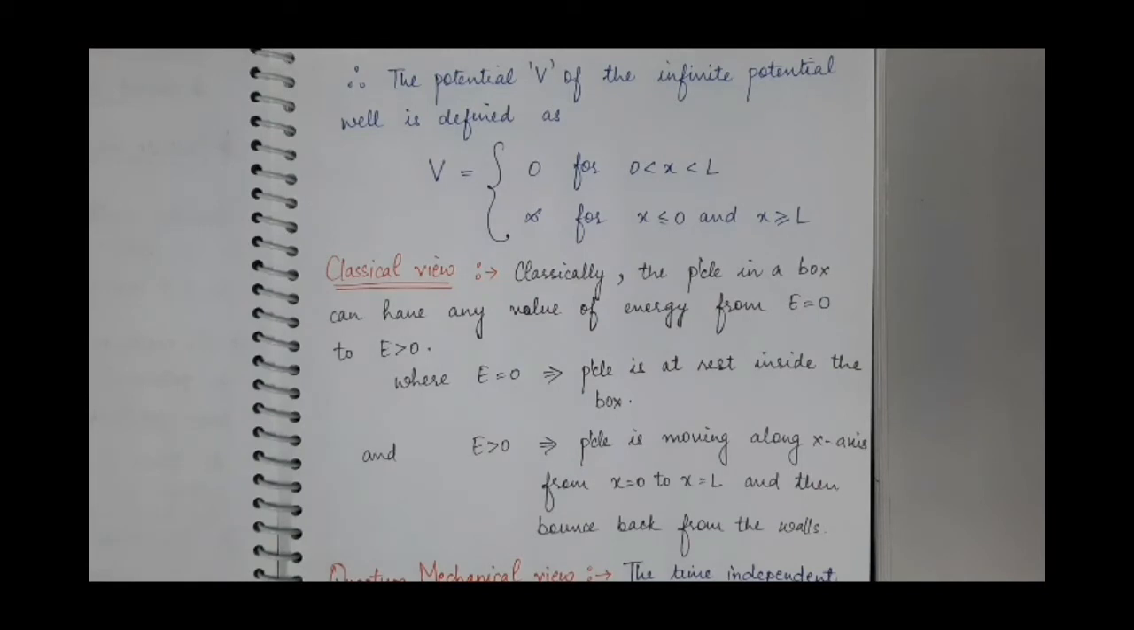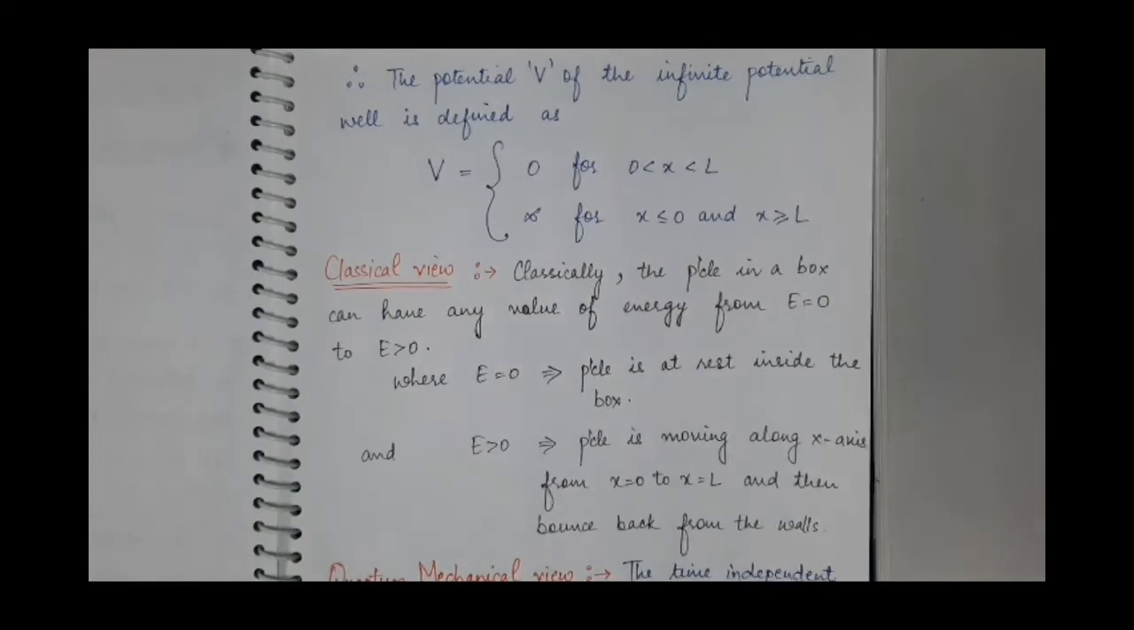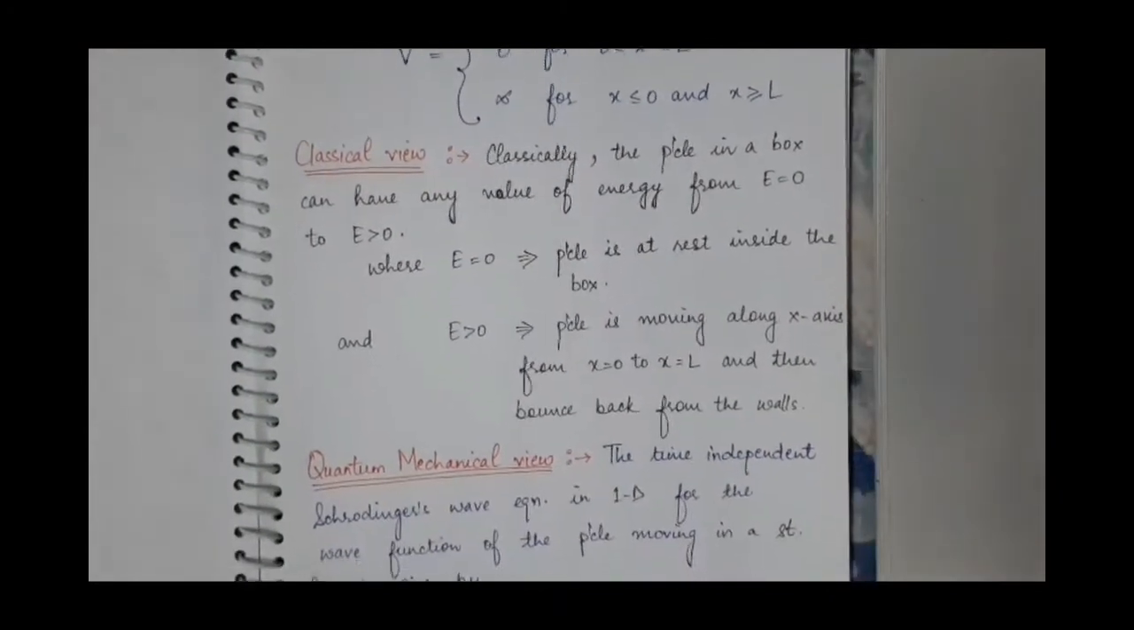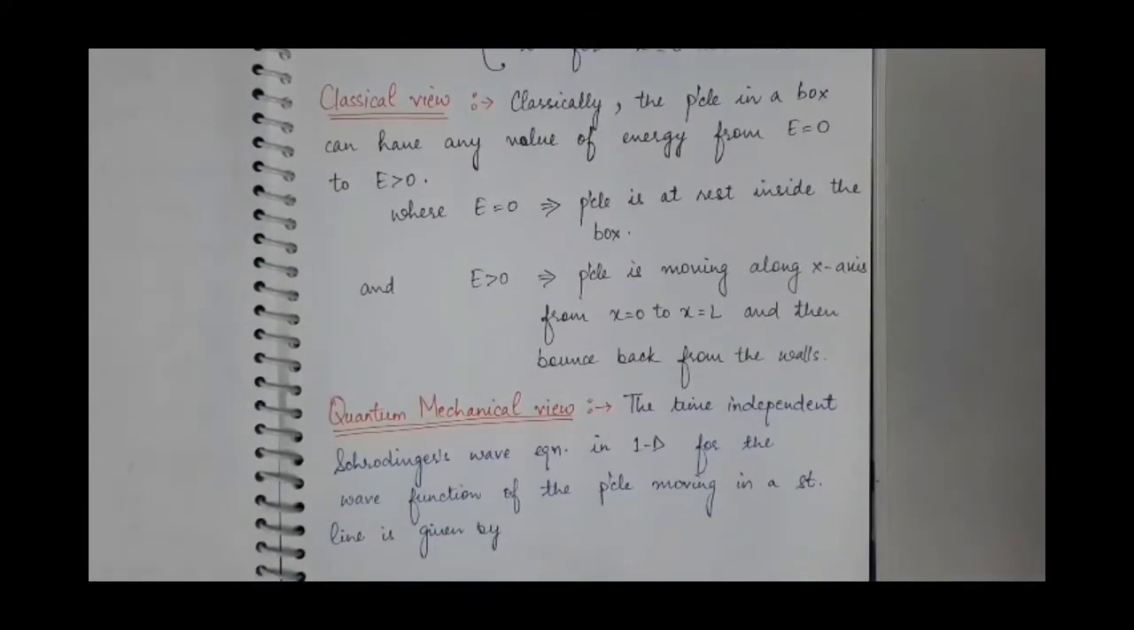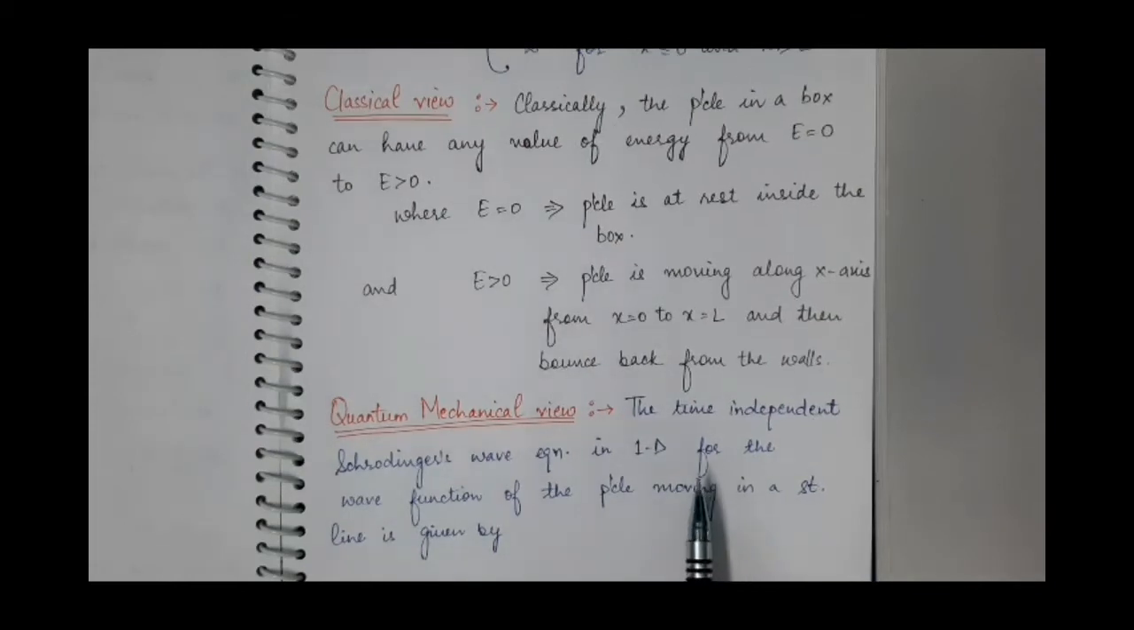Now we will discuss the quantum mechanical view. According to quantum mechanics, what are the conditions on the energy of the particle? What values of energy can the particle possess quantum mechanically? As the name of the chapter is Simple Solutions of Schrodinger Equation, in this quantum mechanical view we will find the solution of the Schrodinger equation. So we will use the one-dimensional Schrodinger equation here.